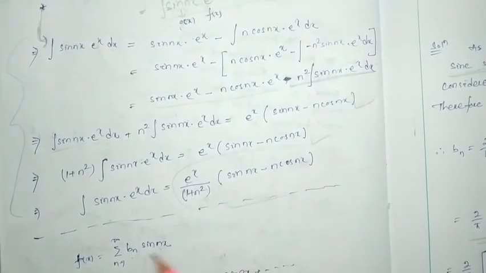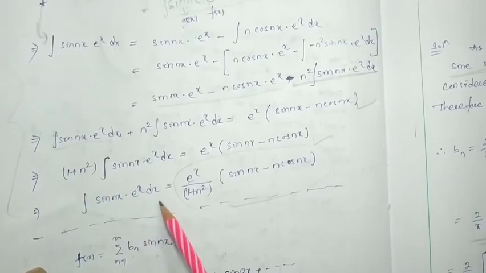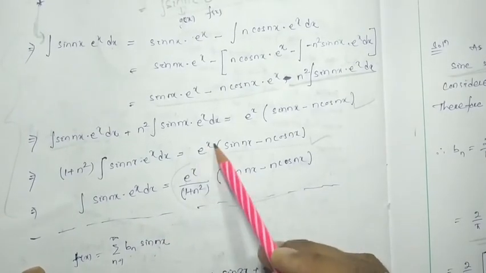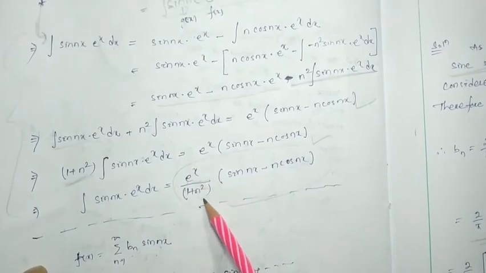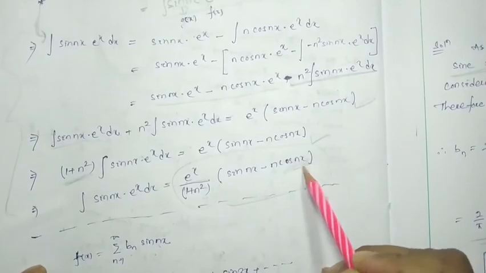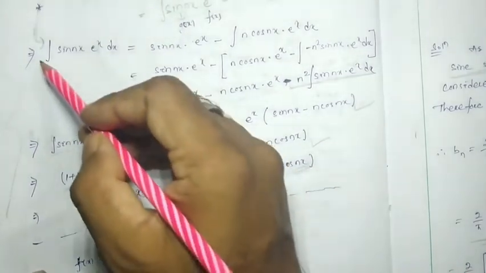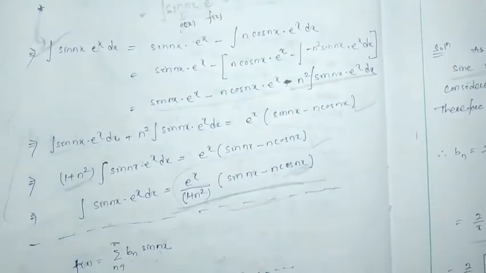Hence the integration of sin nx into e to the x dx will be equal to e to the power x divided by this factor, divided by 1 plus n square, into (sin nx minus n cos nx). So the integration of this one is this much. I have explained all the steps.